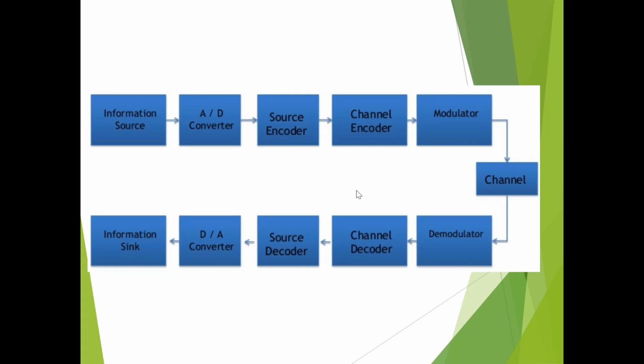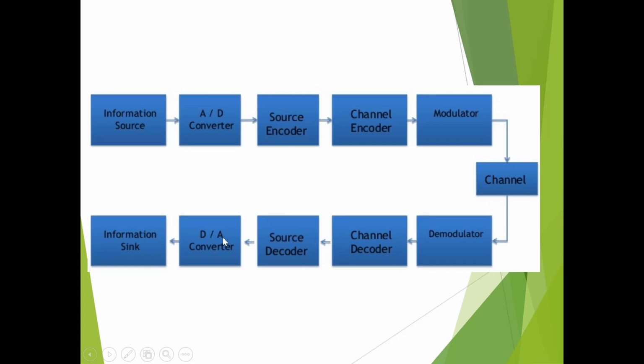Thus, the channel encoder and decoder together provide reliable communication over a noisy channel. Then the output of the channel decoder is given to the source decoder. The source decoder is at the receiver side and behaves exactly inversely to the source encoder. It delivers to the destination or user the original digital source output.